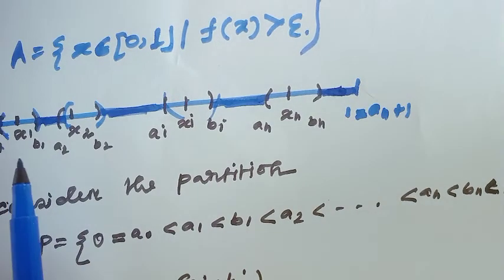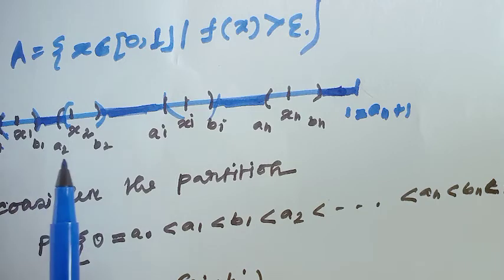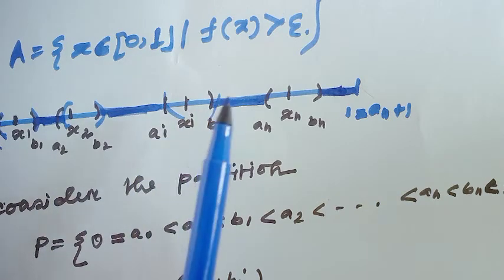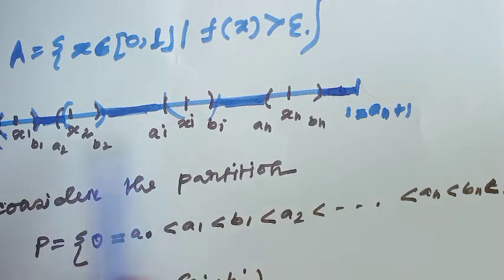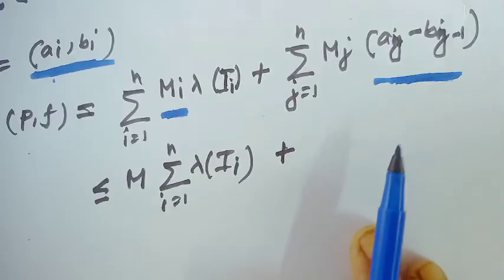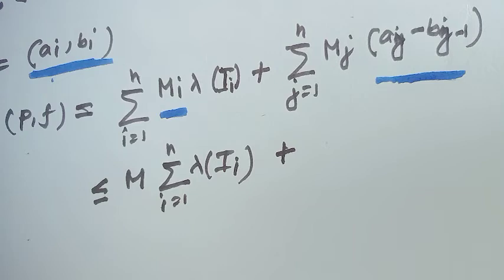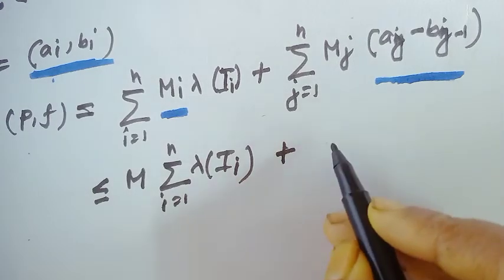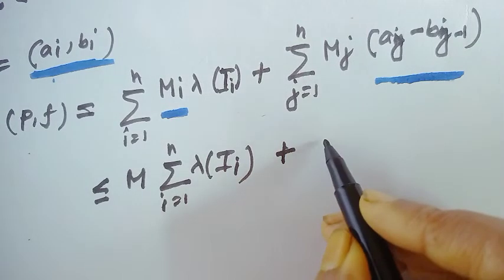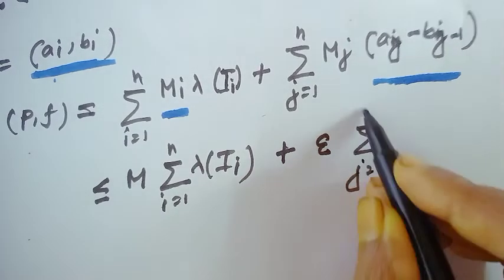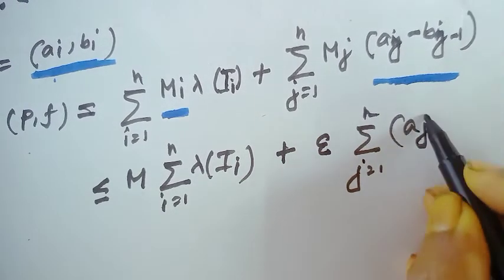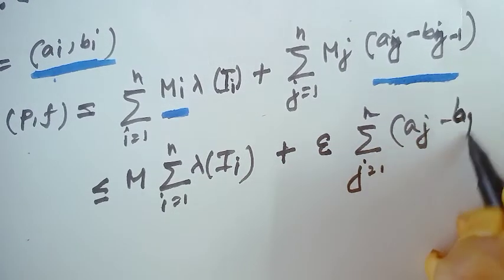That means those points where the value of the function is greater than epsilon, but here the points are finite. So for this part obviously Mj would be less than epsilon. That means this is less than epsilon times the summation j equal to 1 to n of (Aj minus Bj minus 1).